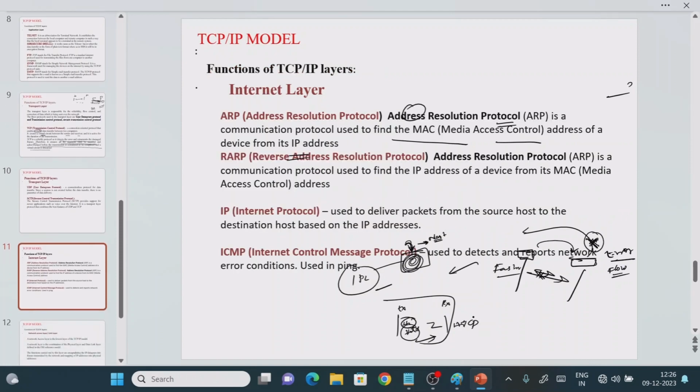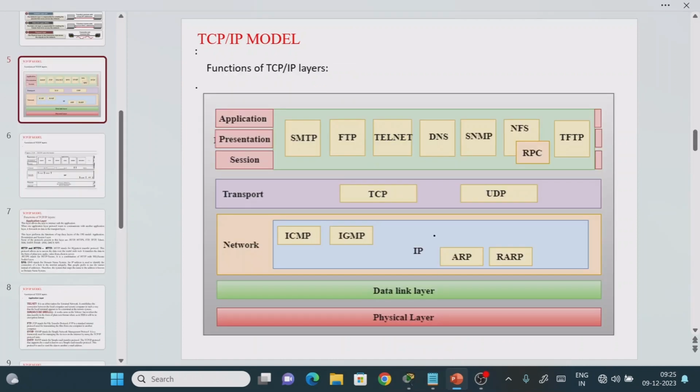Now what are the internet layer protocols? One is ARP, RARP, IP, ICMP. We will see them practically using the Cisco Packet Tracer simulator. Consider the network layer. We have IP, the internet protocol, and second the address resolution protocol, then reverse ARP. One more is the internet control message protocol, ICMP, then IGMP, the internet group management protocol. These are the different types of protocols we use under the network layer.